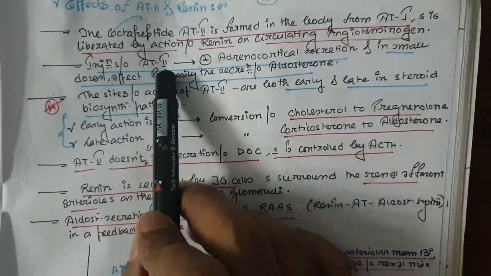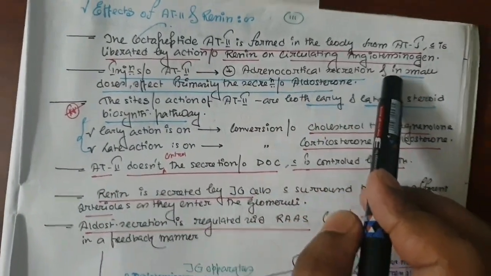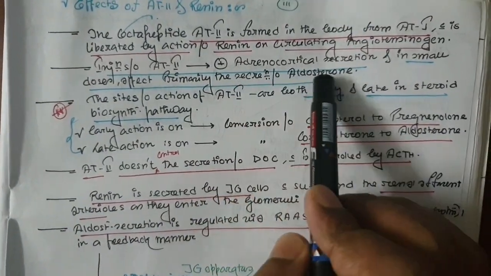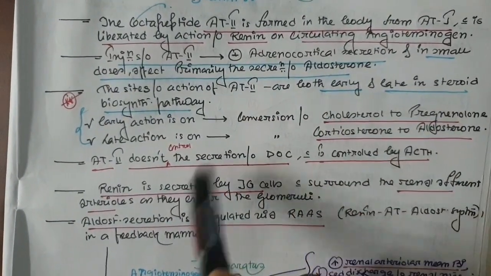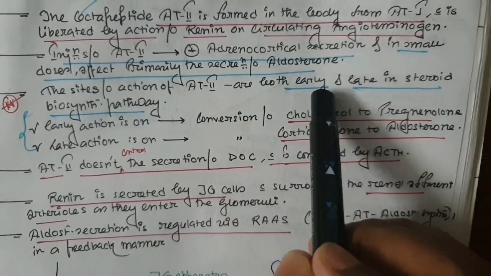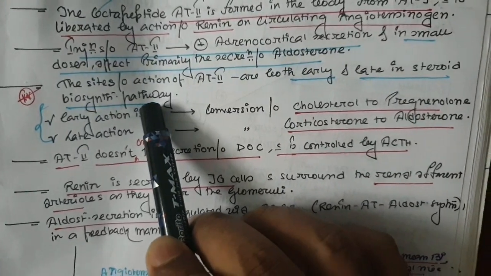Now the injections of angiotensin 2 stimulate adrenocortical secretion and in small doses affect primarily the secretion of aldosterone. The sites of action of angiotensin 2 are both early and late in the steroid biosynthesis pathway.